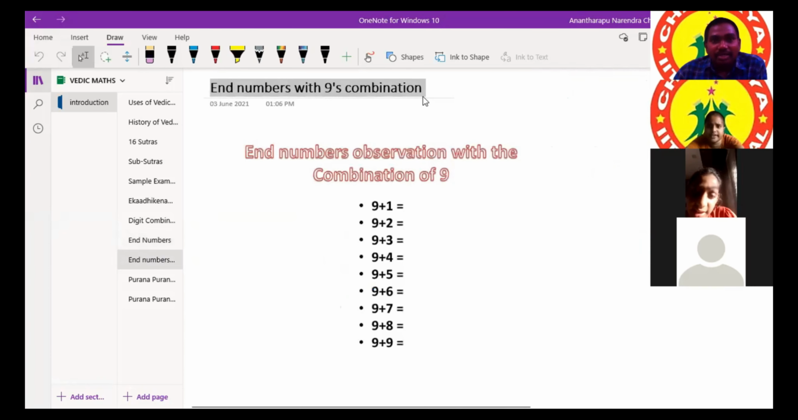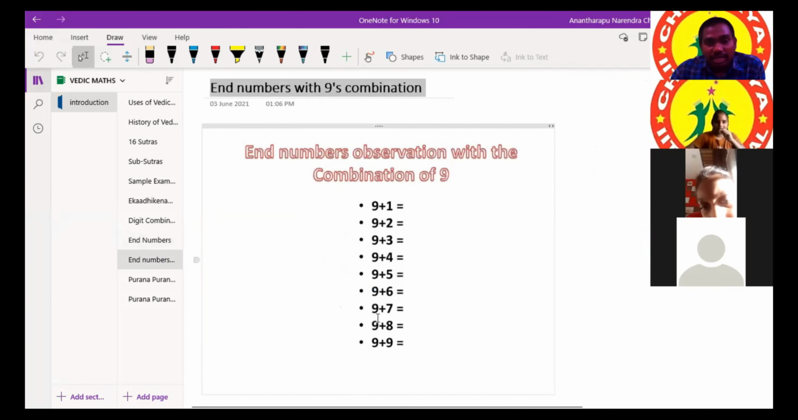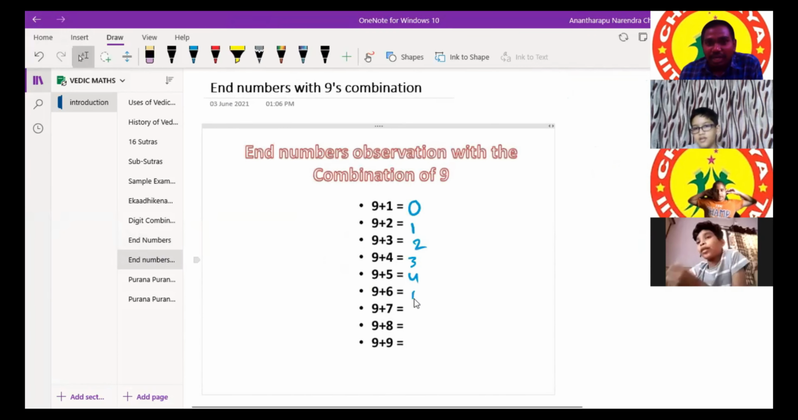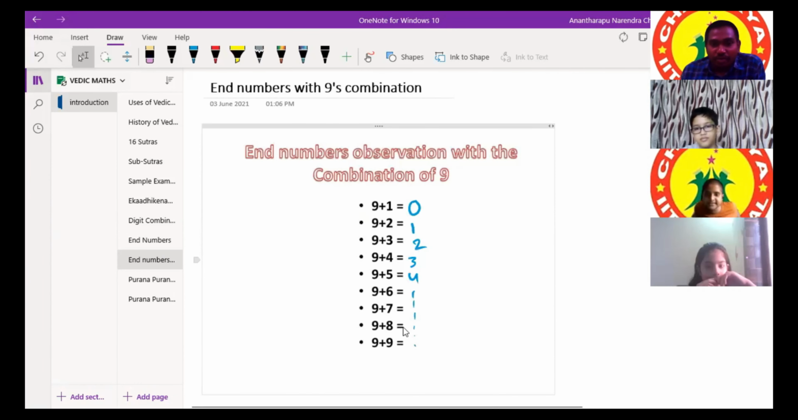Numbers of observation, with the combination of numbers with the 9. Sir, already all these things are given in the previous slide. Again, you are mentioning why it is such. So just tell me the end numbers for these combinations. Sir, it's 9, 0, 1, 2, 3, 4, 5, 6, 7, 8.